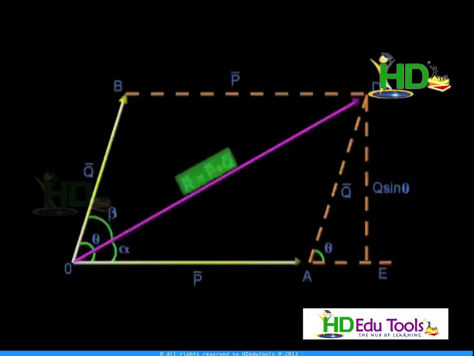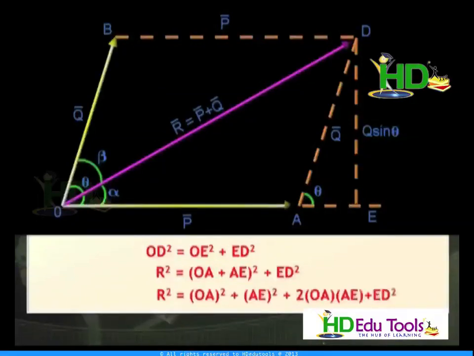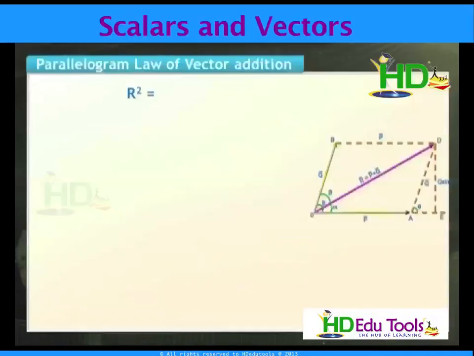Therefore, OD is nothing but R, and OE is nothing but OA plus AE. Therefore, I can write R square equivalent to OA plus AE whole square plus DE square. You simplify this: R square equivalent to OA square plus AE square plus 2 OA AE plus DE square. Or R square equivalent to, again OA is P, P square plus AE square plus 2 OA AE plus DE square.